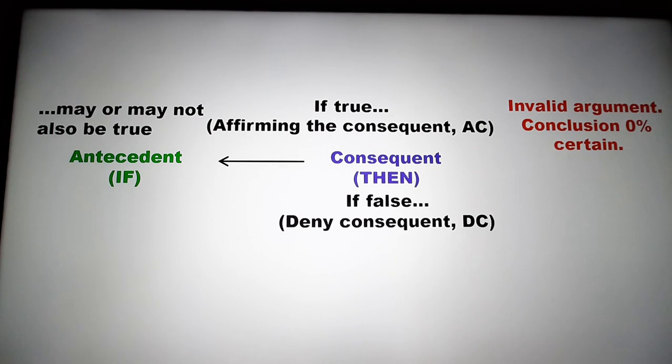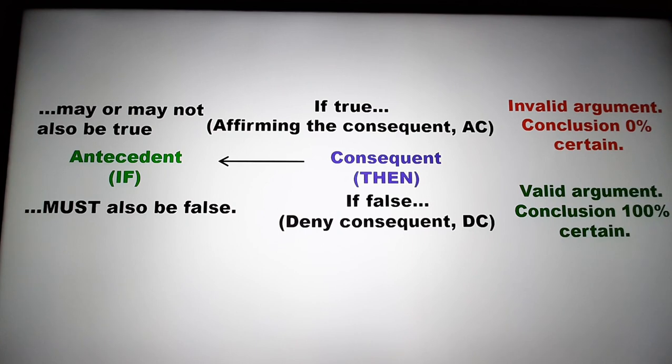On the other hand, if the consequent is false, if we can demonstrate that the consequent is false and we can deny the consequent, then we know with 100% certainty that the antecedent must also be false. And this makes for a valid argument.